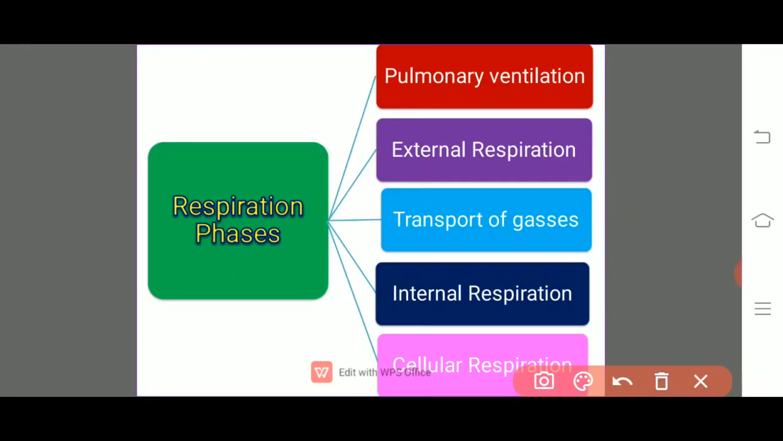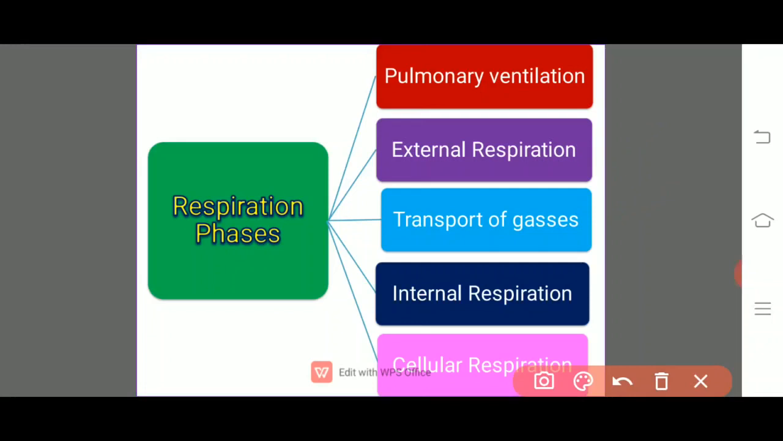Internal respiration, that is, the gases which are present in the blood capillaries are exchanged with the cells, that is, oxygen is released into the cells, and the cells export the carbon dioxide into the blood again. This is the third phase of the gaseous exchange.